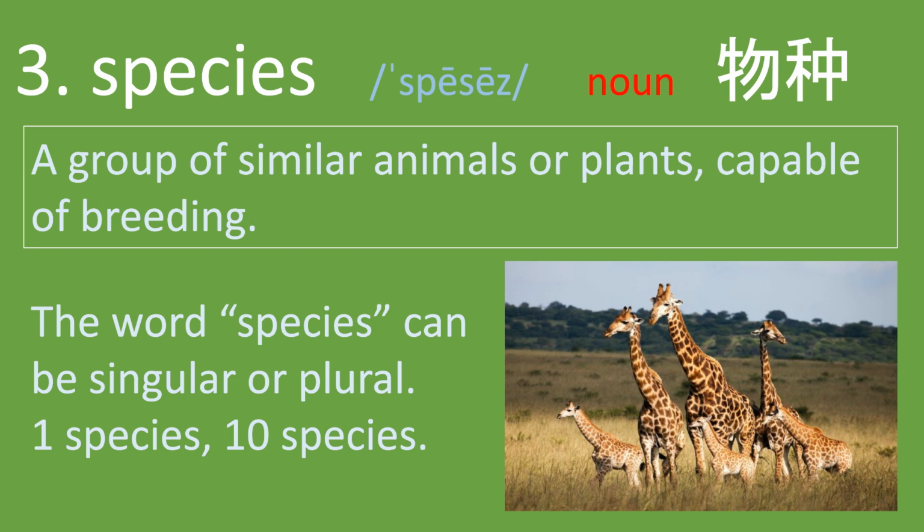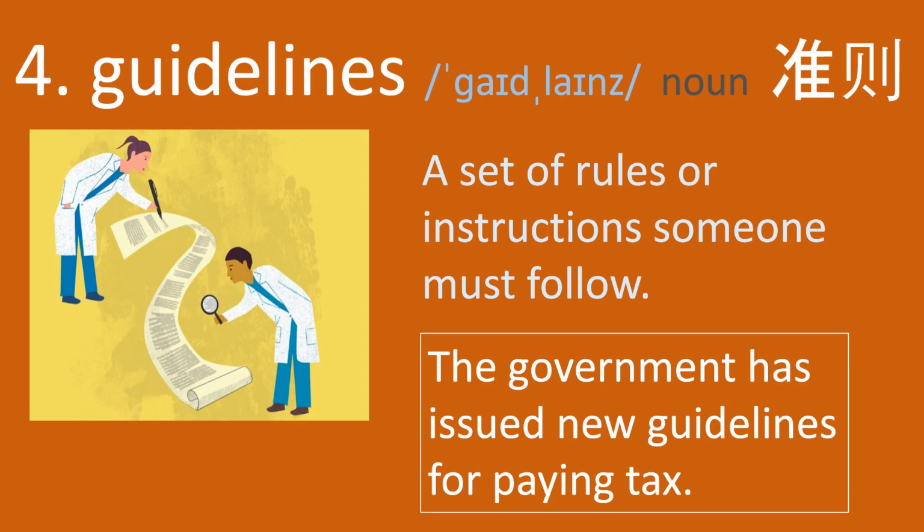Species, number 3. Species is a group of similar animals or plants capable of breeding. Notice that the word species can be singular or plural. You can have 1 species or you can have 10 species. In the picture we can see giraffes. Did you know that there were 7 different species of giraffes?